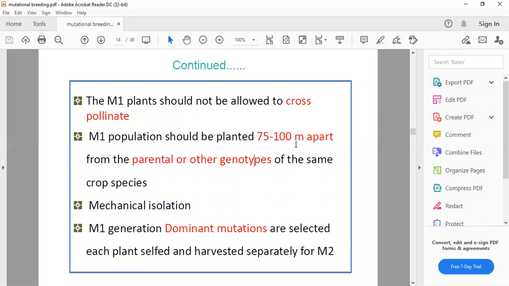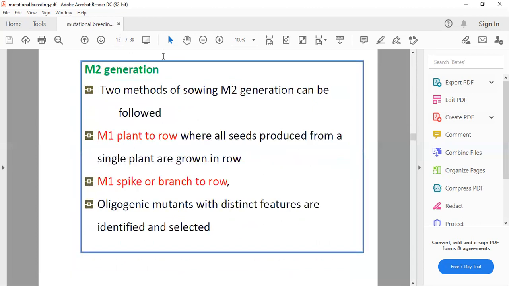The isolation distance is about 75 to 100 meters, based on the experiment. We can also use some mechanical isolation. In the M1 generation, dominant mutations are selected and harvested into the M2 generation. Those dominant mutations that we can see by phenotypic selection are generally transferred to the M2 generation.